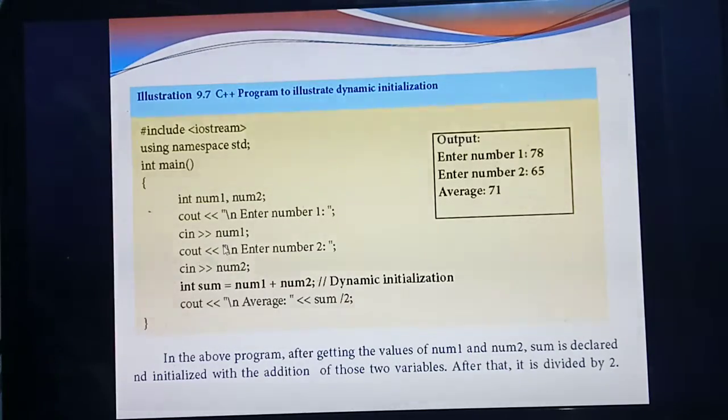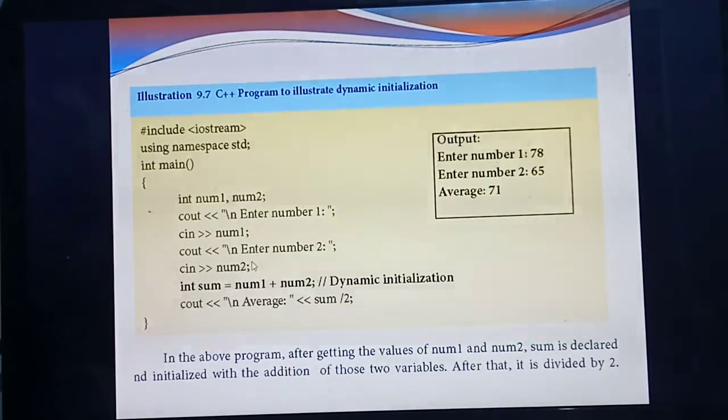Next you are entering the second number. In the output screen, which statement should you give? cout. cout, enter number 2. So you need to give input for number 2. Which variable? num2. So you should call cin num2. Understood? Next, you are going to add these two numbers. What are the numbers? num1 and num2.